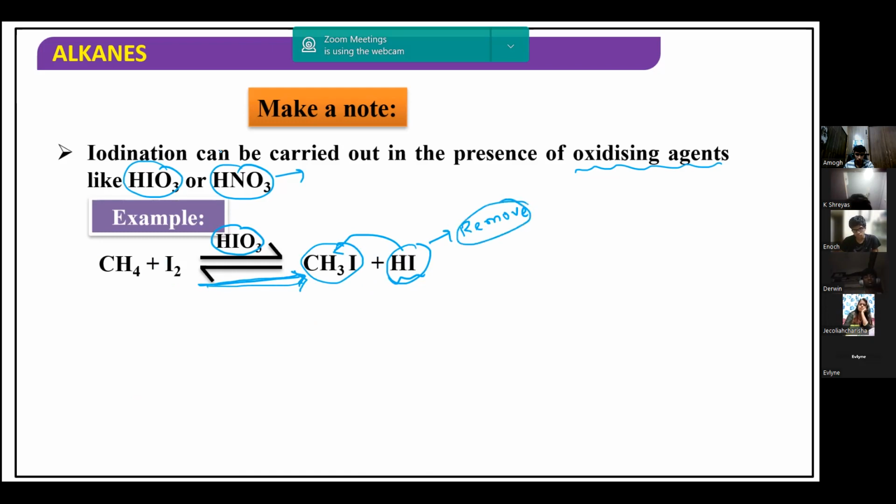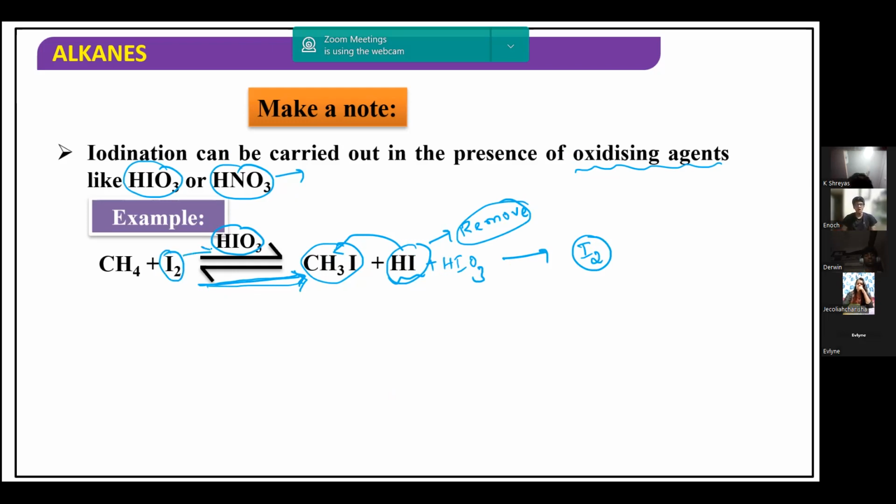We remove this HI by adding HIO3 or HNO3. HIO3 and HNO3 will react with it, let us say HIO3. It will react with HI and form iodine over here. In turn, the iodine formed increases the concentration of iodine and makes this reaction go further in the forward direction.